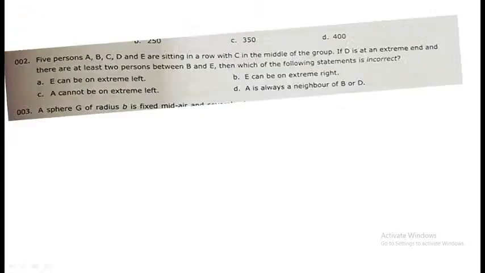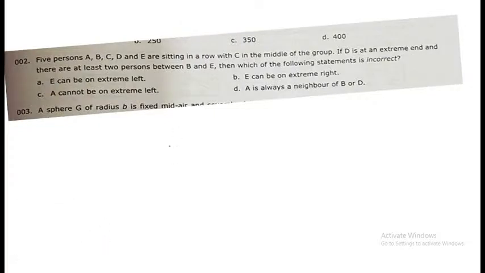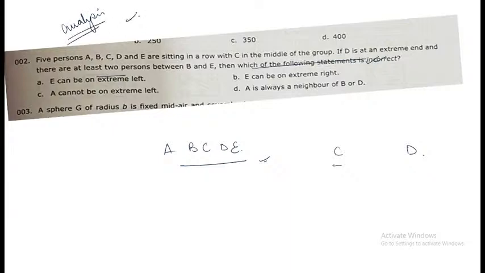One more question for you all. The question is saying 5 people are there. You have A, B, C, D and E, right? They are sitting in a row. C is in the middle of the group, D is at the extreme end, and there need to be at least 2 people between B and E. Then you need to find out which of the following statements is correct. Now this is an analytical question, okay? Analysis based question. Give it a try to this particular question, everyone.